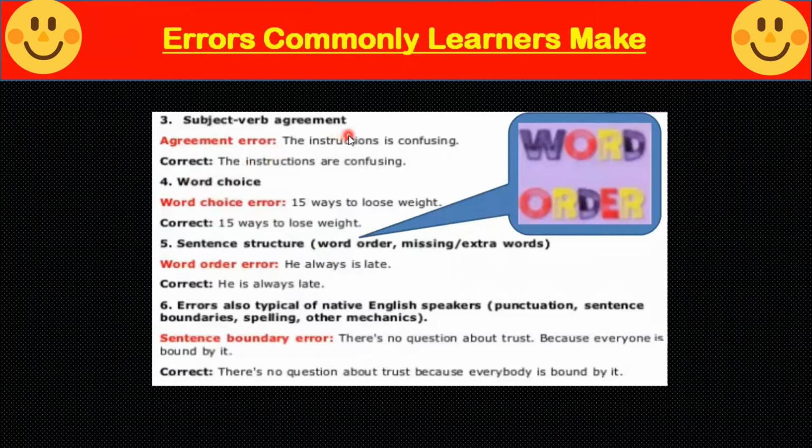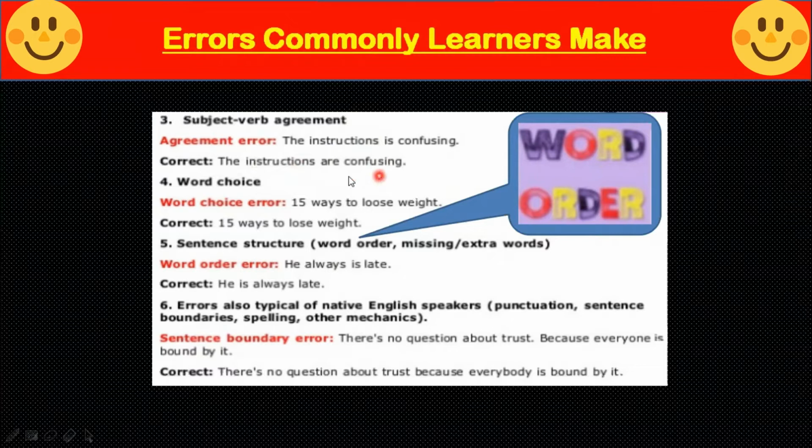Subject verb agreement. The instructions is confusing. Instructions is plural, but the verb which is used is not agreeing with the subject. It means that there is no subject verb agreement in this sentence. The instructions are confusing.